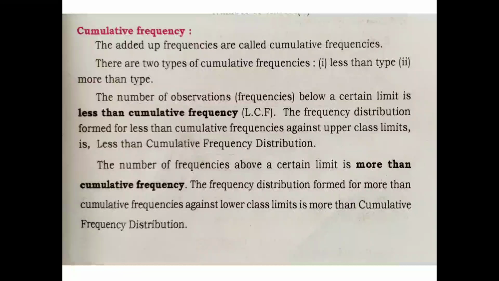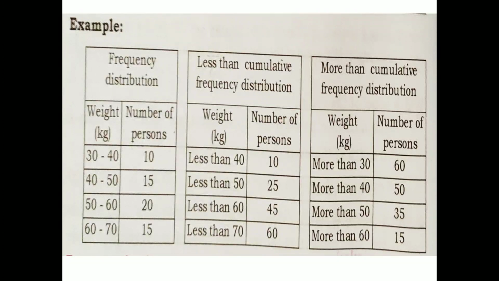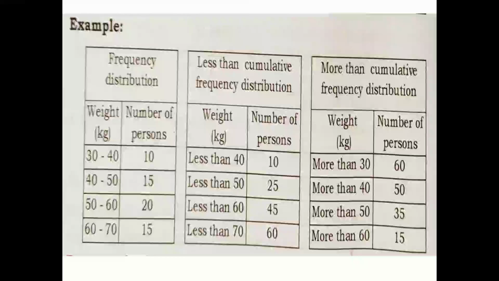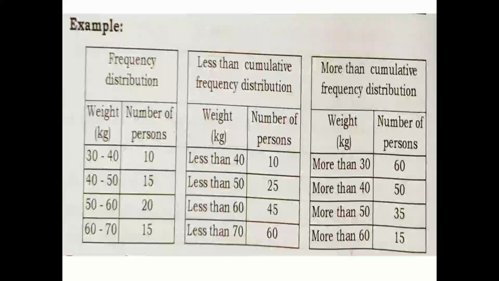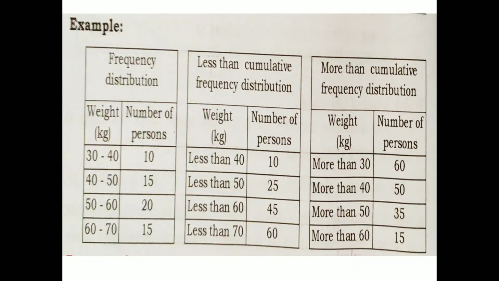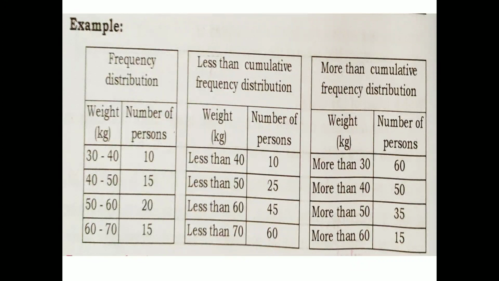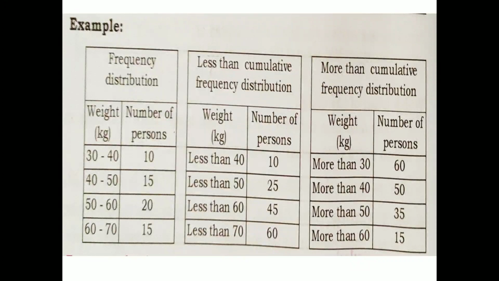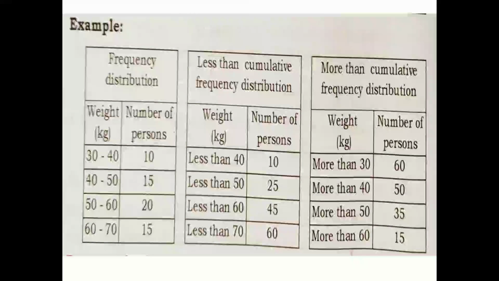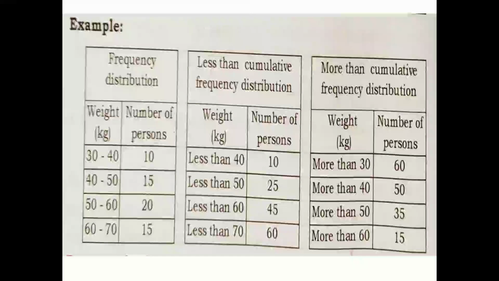Now we shall see an example. A frequency distribution is given: weight and number of persons, 30 to 40 is 10, 40 to 50 is 15, 50 to 60 is 20, 60 to 70 is 15. First you have to form the less than cumulative frequency. Write the first value as it is, 10.